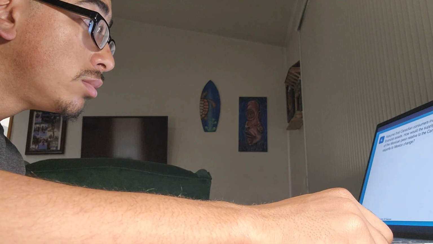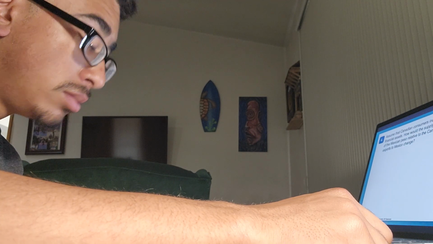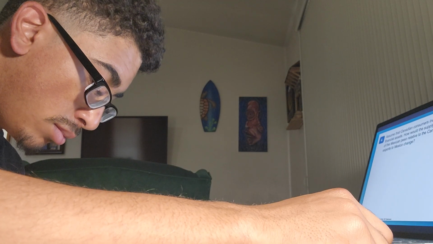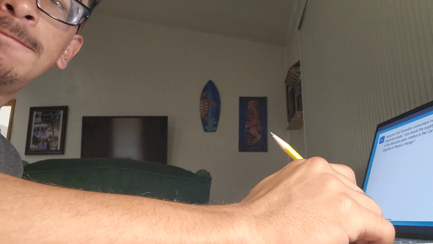Question 4. Assume that Canadian consumers increase their demand for Mexican financial assets. How would the supply of Canadian dollars, the value of the Mexican peso relative to the Canadian dollar, and Canadian net exports to Mexico change? So we're dealing with two countries. This is a foreign exchange question, Canada and Mexico.